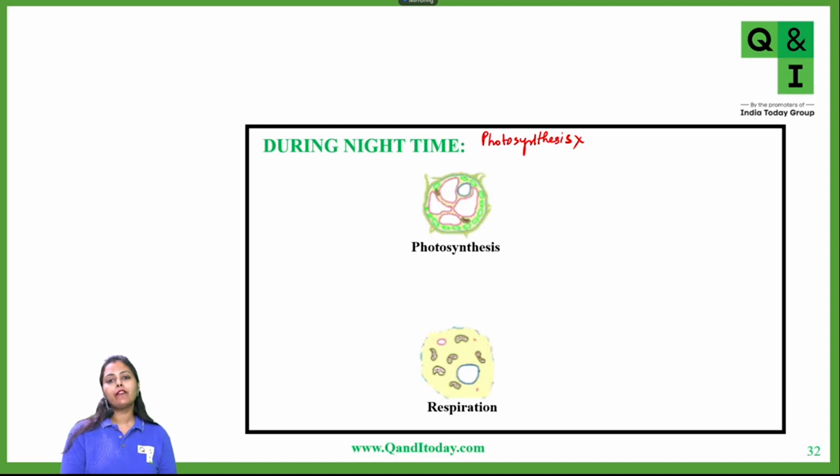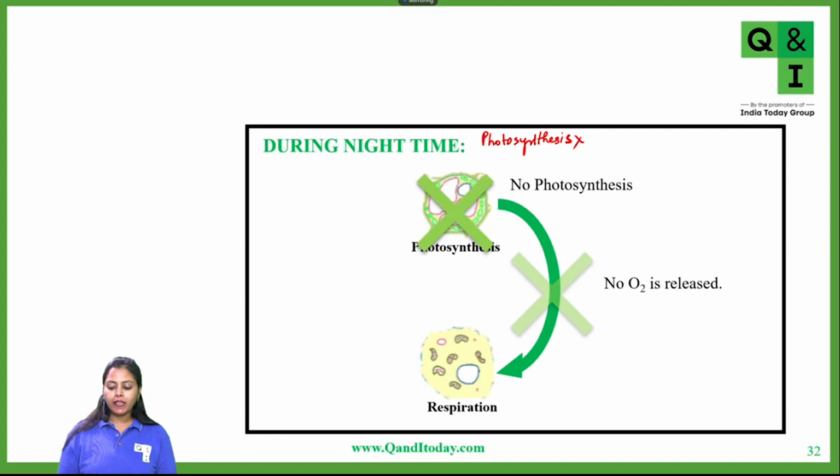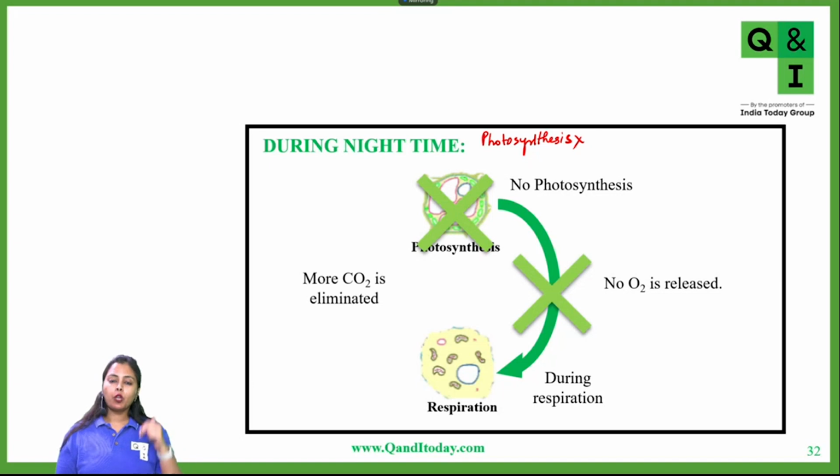Since photosynthesis is not occurring, oxygen is not getting released. So during respiration, plants will depend on atmospheric oxygen. The oxygen comes from the atmosphere, and more carbon dioxide is eliminated, because this carbon dioxide will not be used by photosynthesis.